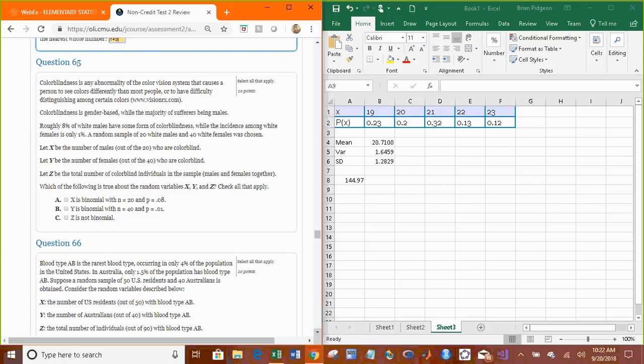Okay, so binomial. Binomial is a special type of probability distribution that meets 4 certain conditions. If in your experiment you have 2 outcomes, success or failure, and the probability in each trial is consistent, so in this case the probability of being colorblind doesn't change. So we have 2 outcomes. The probability of success and failure is the same. All the trials are independent, meaning one does not affect the other. And that's important. All of these conditions have to be met.